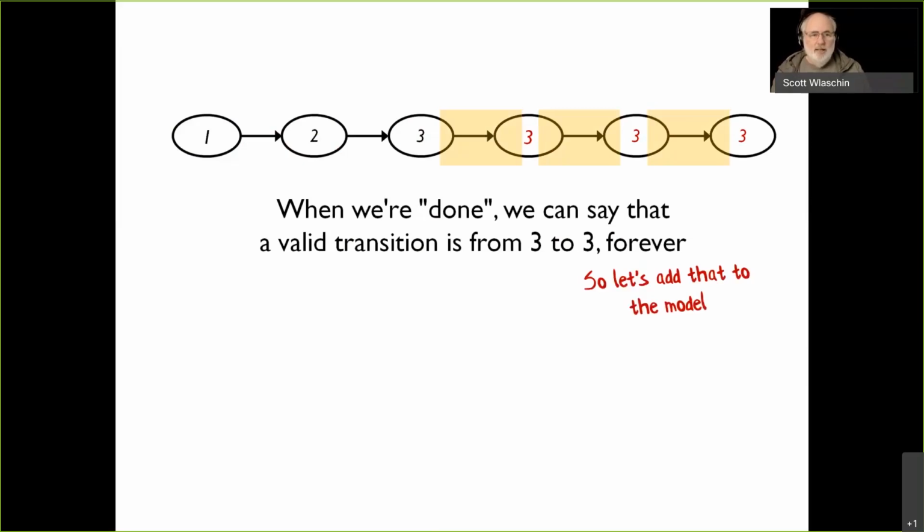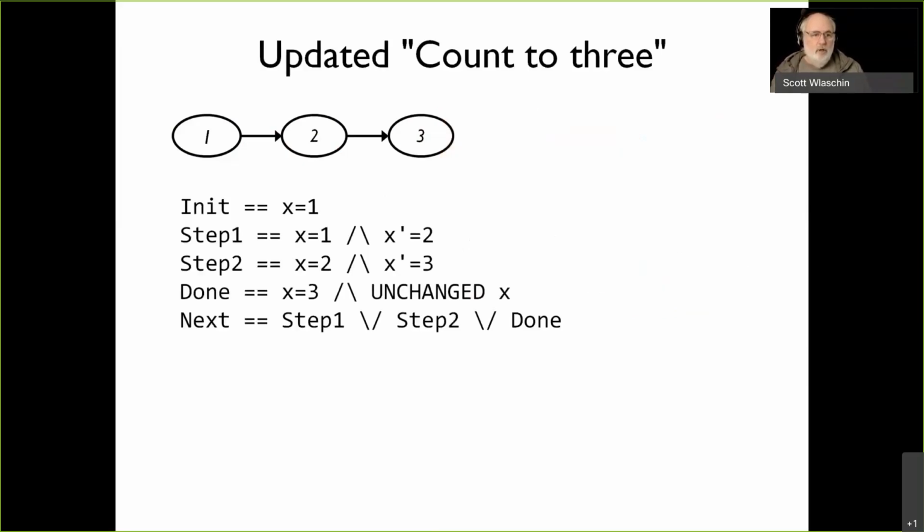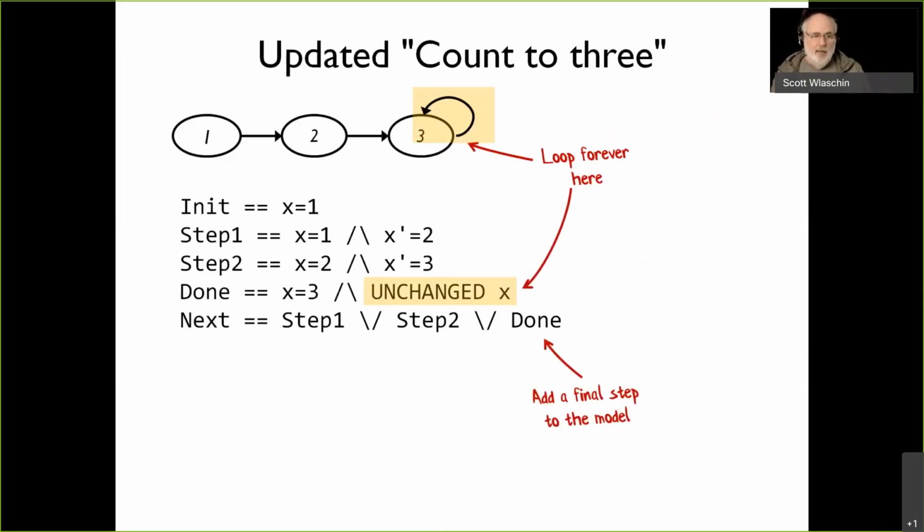Okay, so let's add that to the model. We're going to add a little loop on the 3, and we're going to add a new step called done. To say that you just don't do anything and you just stay put, there's a special keyword called UNCHANGED. So X is unchanged, it just loops back on itself. So now we have the loop, and we have this new final step saying it's done when X equals 3, and at that point, it just stays unchanged.